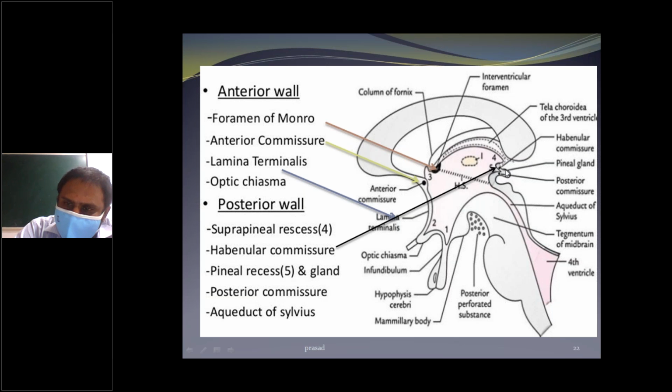That's here. Okay, next one is the pineal gland, and below it is the posterior commissure. And above the pineal gland is the habenular commissure, and below is the posterior commissure. It's the pineal gland. Okay, it's the aqueduct.